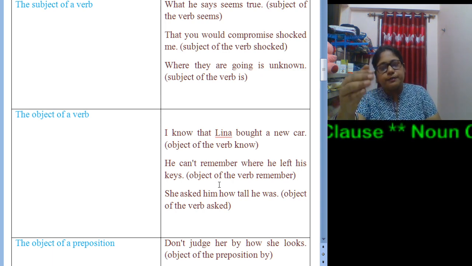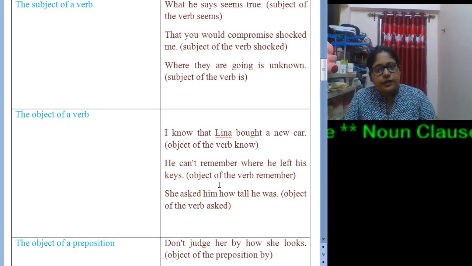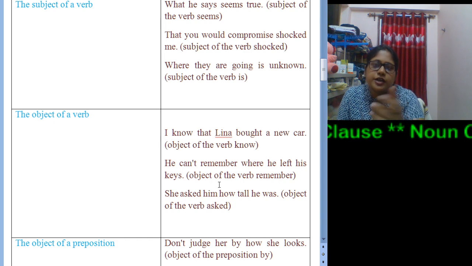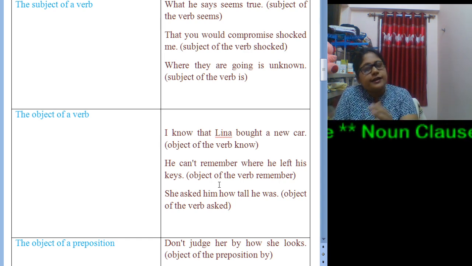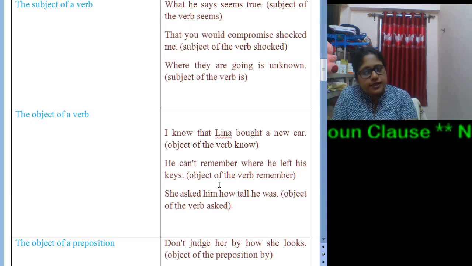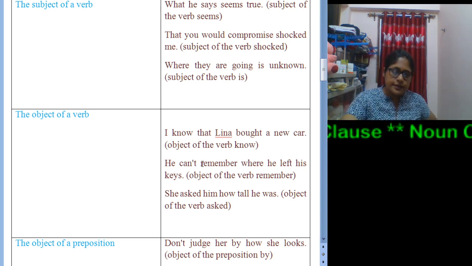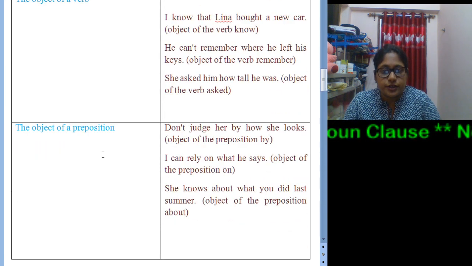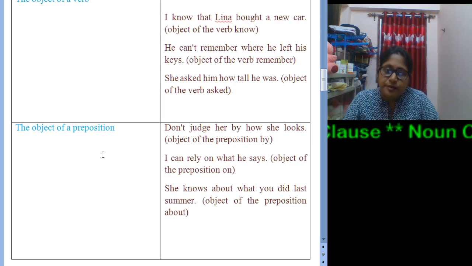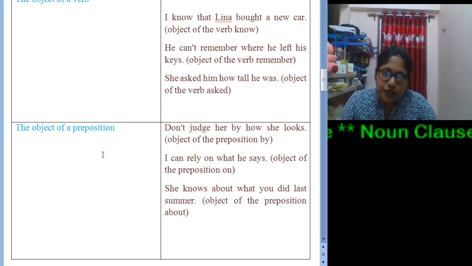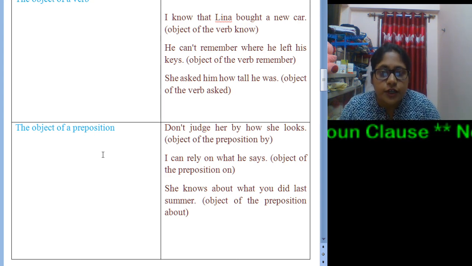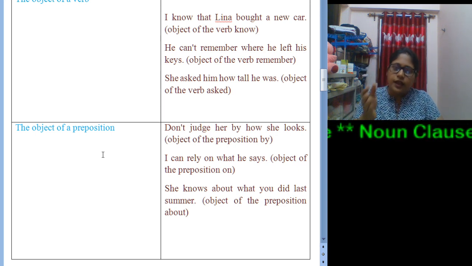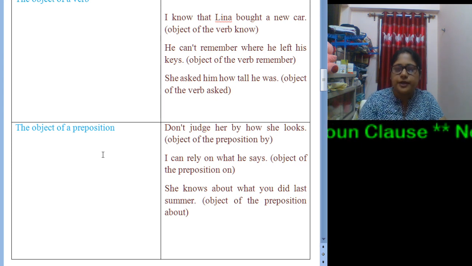Now in all the examples we have come across so far, we will find one common factor: the subordinate part has either a conjunction or a WH word, and it serves either as the subject of the sentence or an object of the sentence. Now let us come to the next function, the object of a preposition. There must be a preposition, and after the preposition we will get a WH word or a conjunction, and that will serve as an object of that particular preposition.